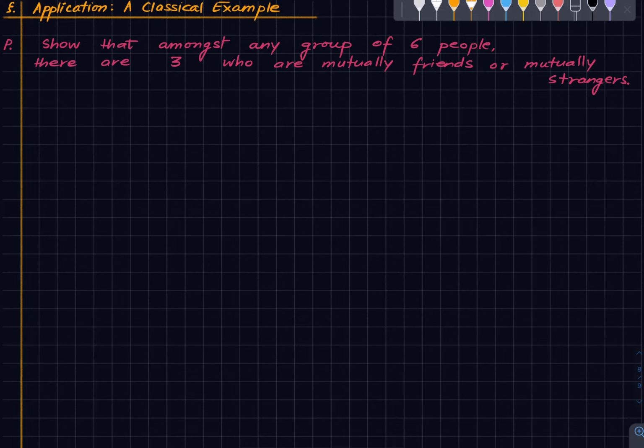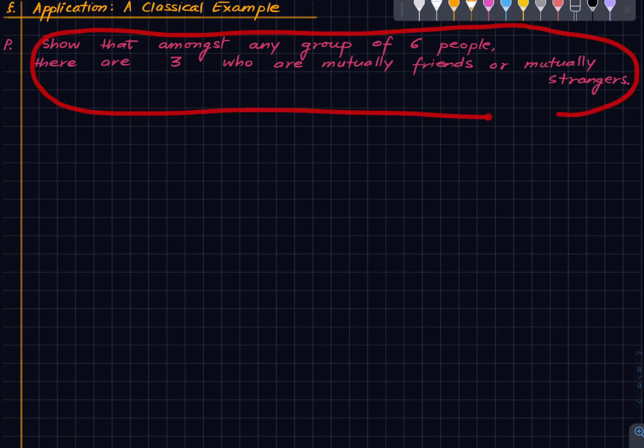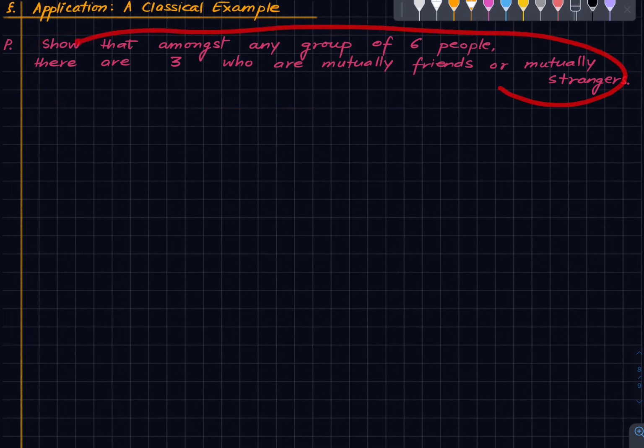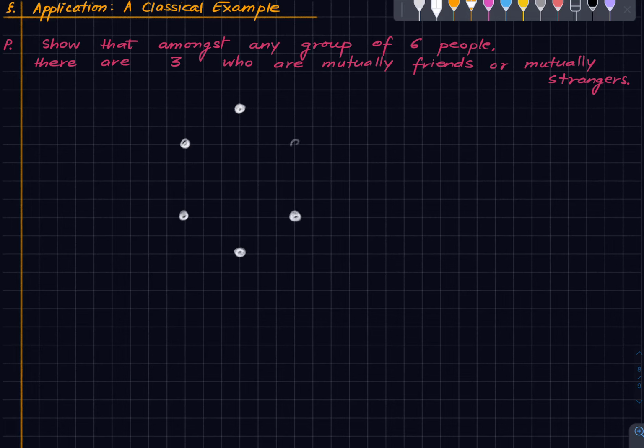So if there were a celebrity in the group, then you could say this fails. People may know the celebrity, the celebrity may not know any of those people. So such sociological assumptions are made. Under those assumptions, we want to prove this. Okay. So here is what we will do. We will think of the 6 people as dots. This is the first person, this is the second person, third person, fourth, fifth, and the 6th one.